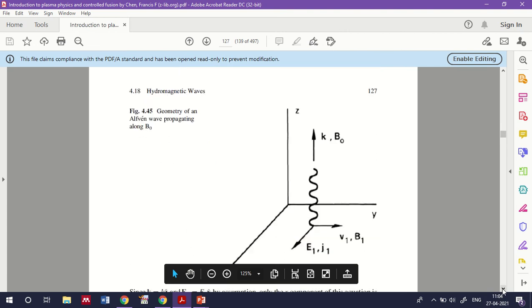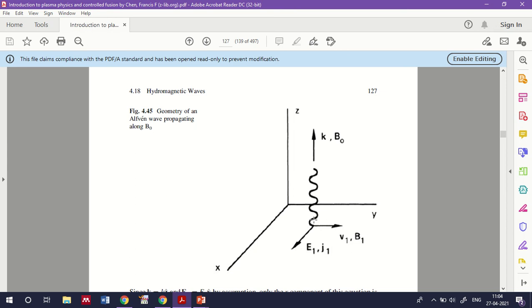Here you can see there is a hydromagnetic wave, which is a low frequency ion oscillation. Due to the low frequency ion oscillation, a wave is originating, and this wave is parallel to B0, parallel to the applied magnetic field. Then we can say that this is a hydromagnetic wave. So you can see that this is the geometry of an Alfvén wave propagating along B0.